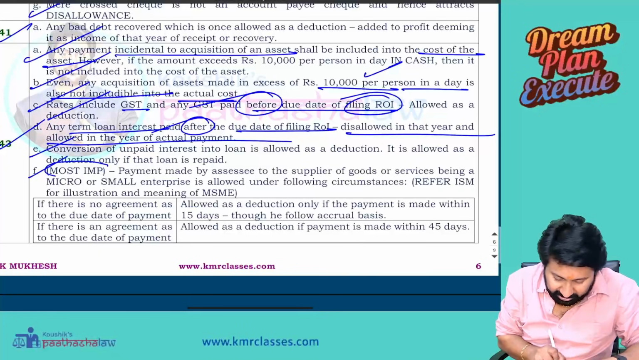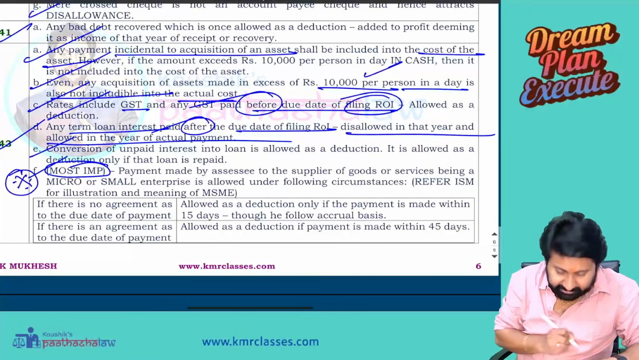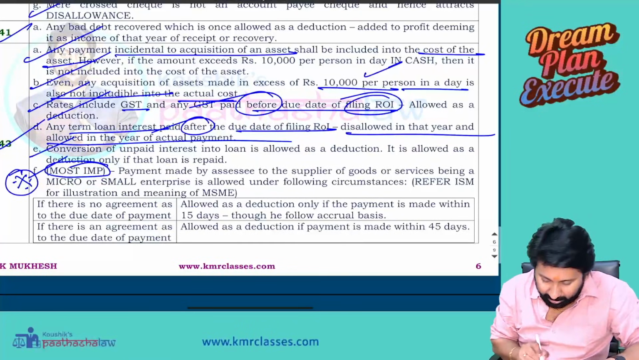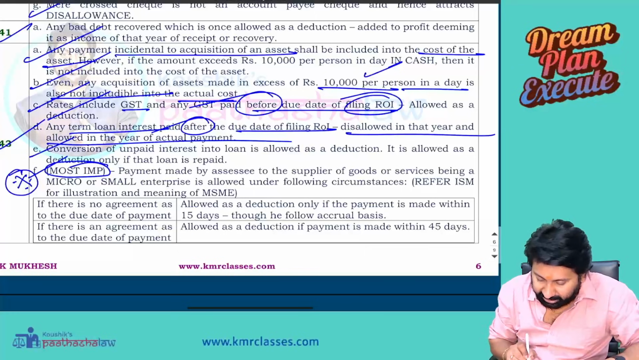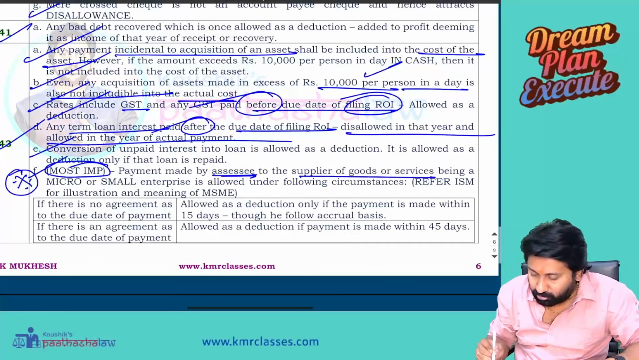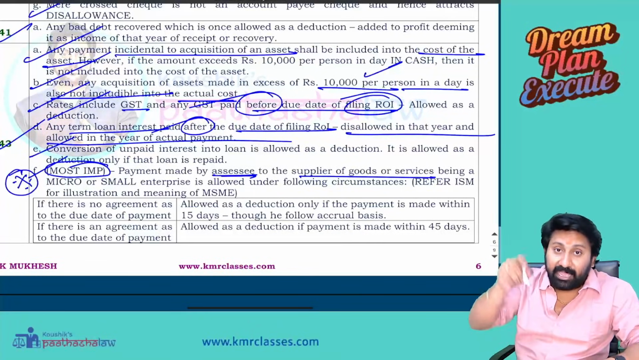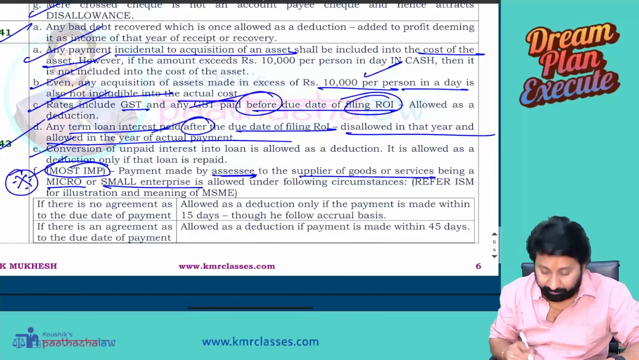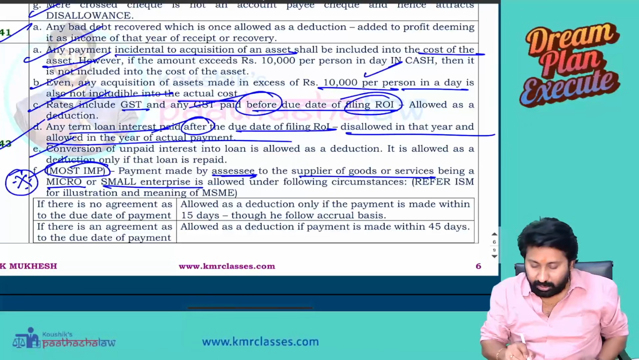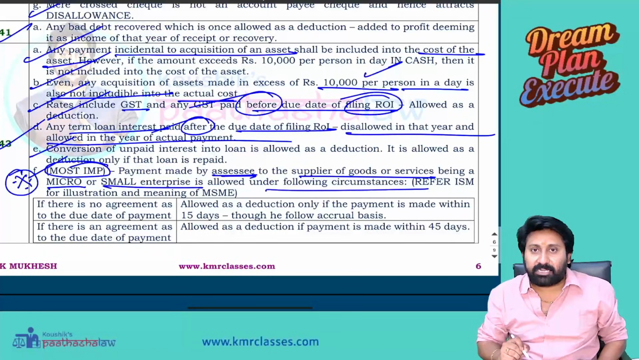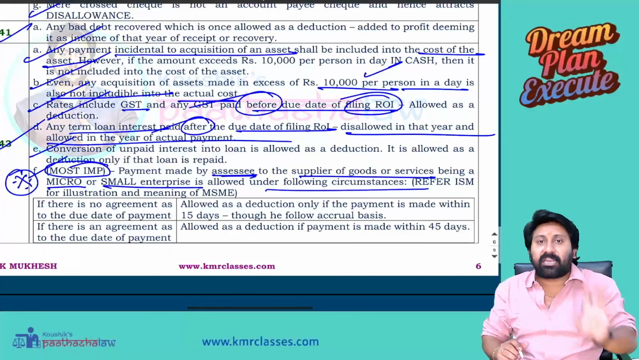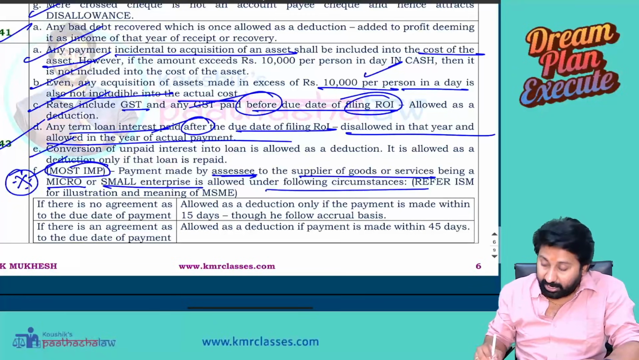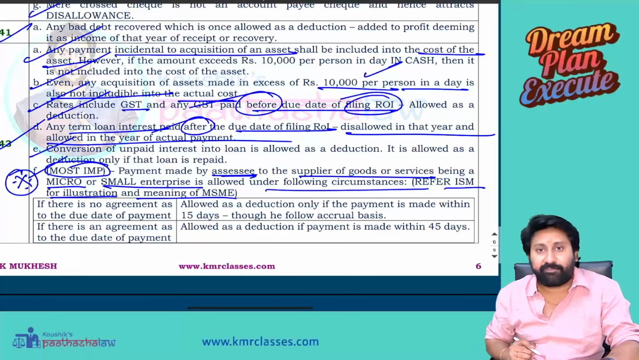Most important is the amendment. 90% chance is there to come in the next exam. Payment made by assessee, paid to a supplier of goods or services, and that supplier is registered under the Micro and Small Enterprises Act. Then deduction is allowed only under the following circumstances. Refer ISM for illustration and meaning of MSME.